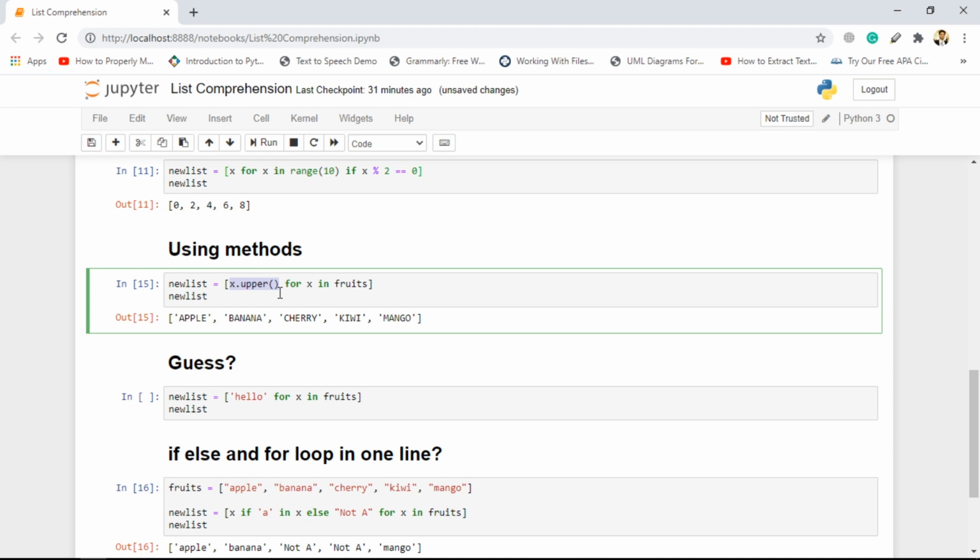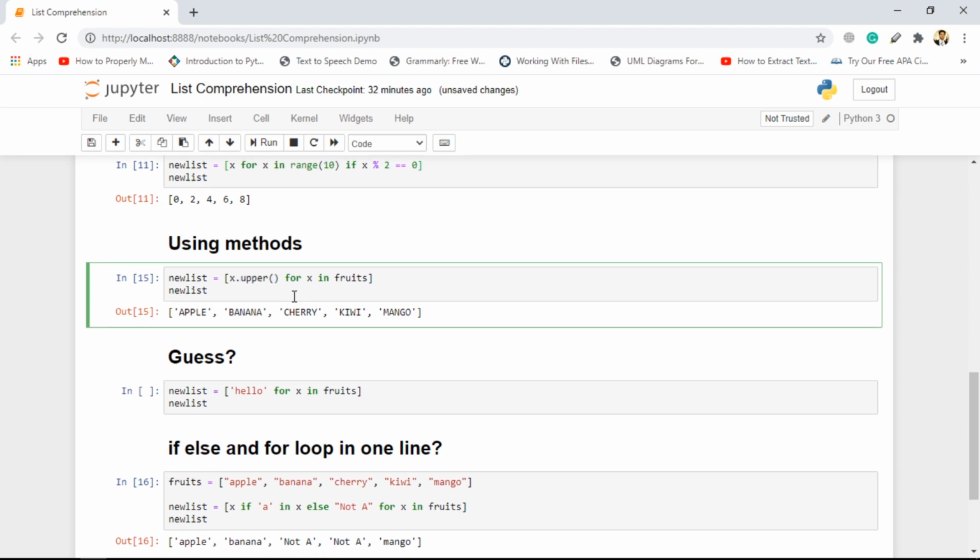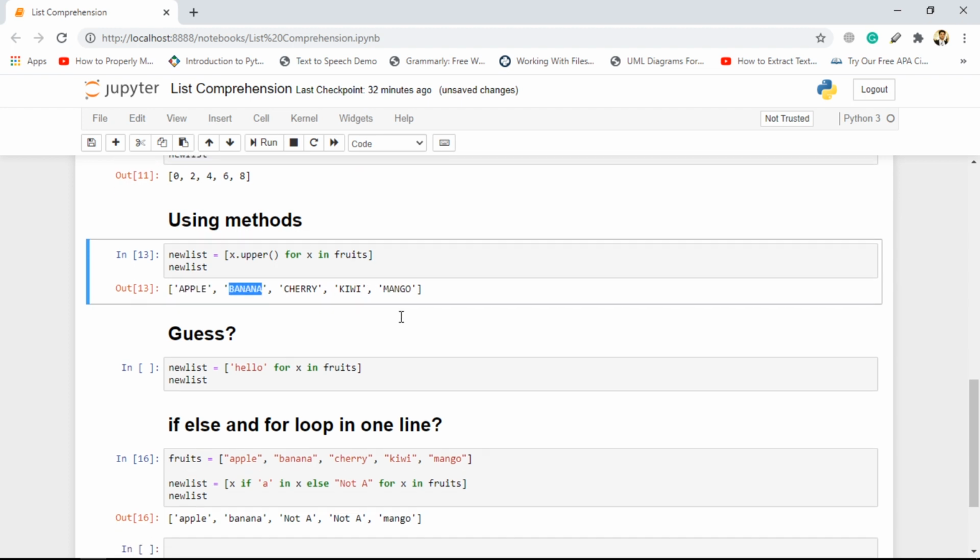It is not mandatory that you always go for appending a string, or adding something, multiplying something. You can even apply functions to the final output. So here, if we give it a go again, we are getting apple in caps case, banana, cherry, kiwi, mango, all in caps case.